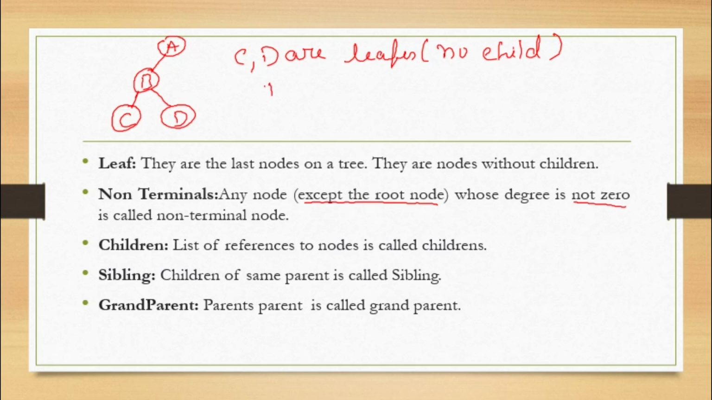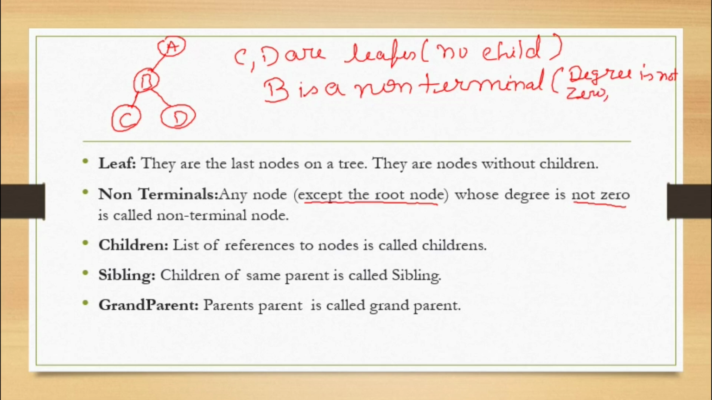So here B is a non-terminal. Why? Because its degree is not 0, and it is not a root and not a leaf. That is why B is a non-terminal.